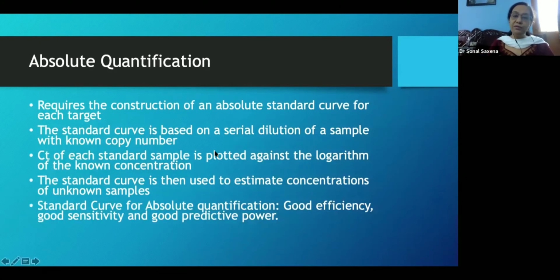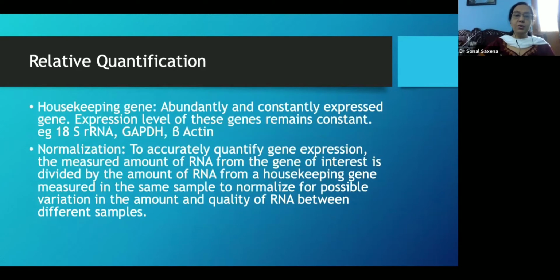In absolute quantification, we have to construct an absolute standard curve for each target. The standard curve is based on serial dilution of a sample with a known copy number. CT of each standard sample is then plotted against the logarithm of the known concentration, like I showed you in the previous curve, and then it is used to estimate concentrations of unknown samples. So it's a good, efficient method, with a good predictive value.